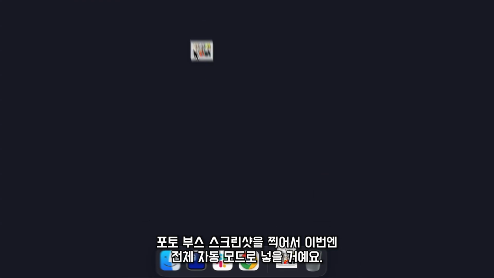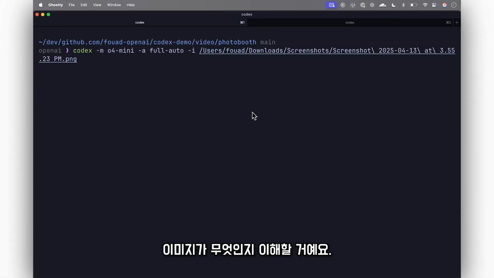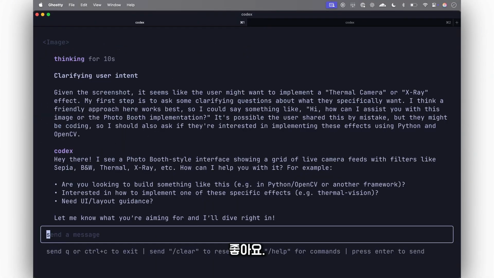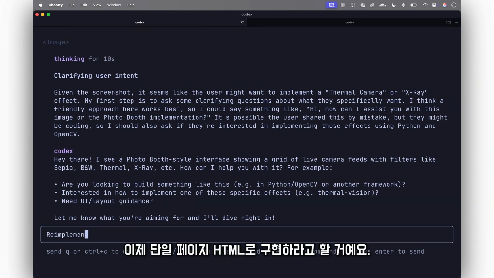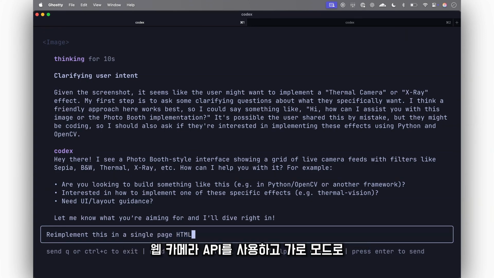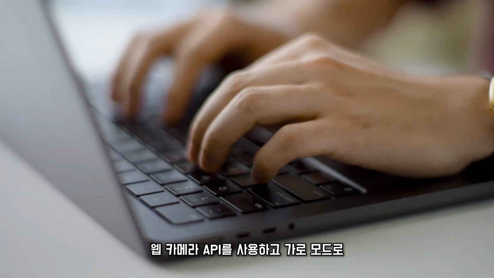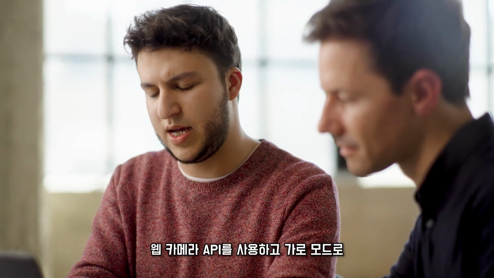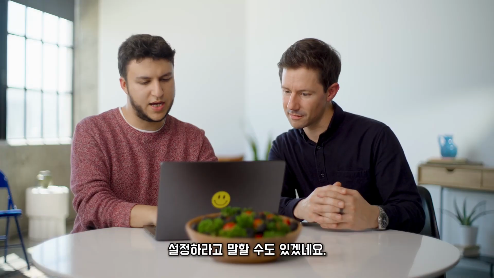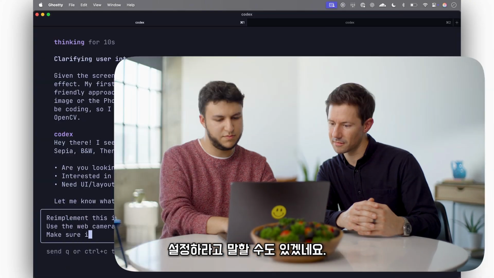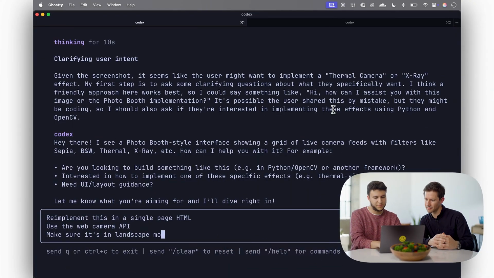And it is going to first reason about the image. It's going to understand what it's even looking at. Okay, great. It understands that it's a screenshot of macOS. That's fascinating, yeah. And now I'm going to tell it, re-implement this in a single page HTML. And maybe I want to say, use the web camera API and make sure it's in landscape mode.